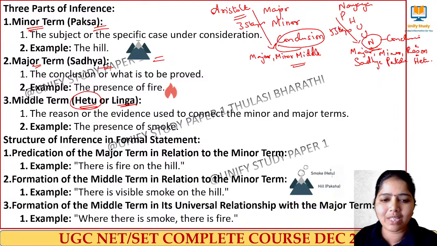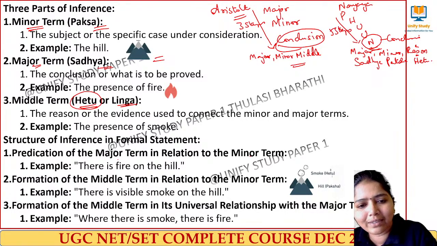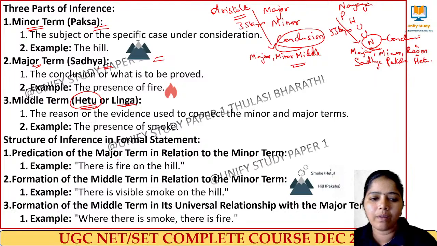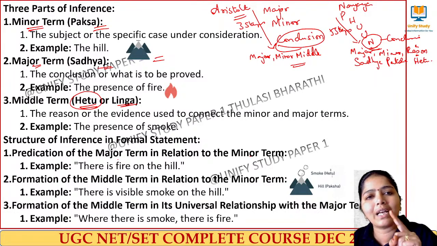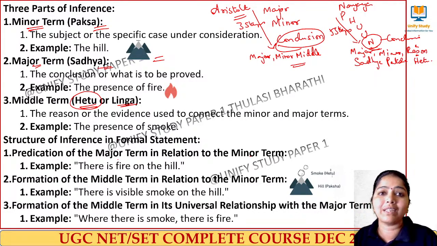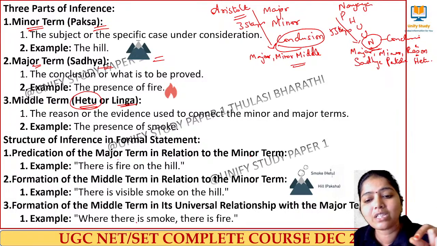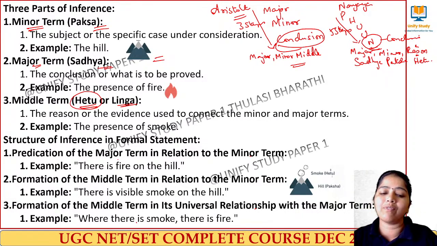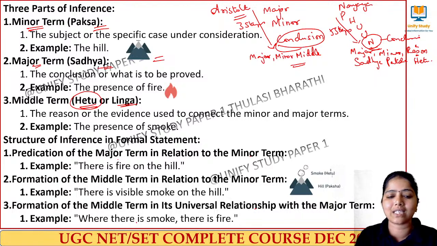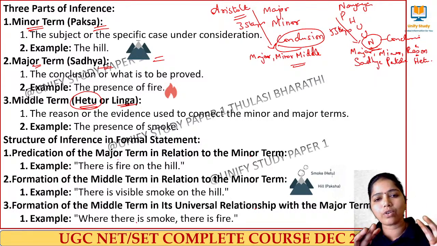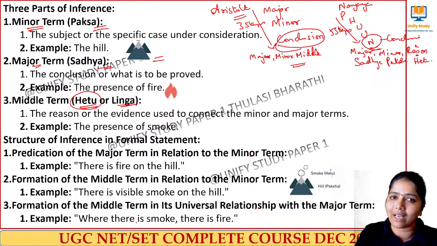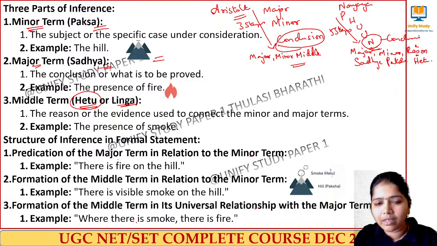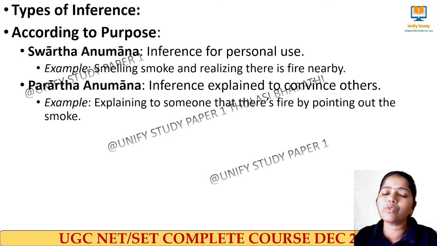See the prediction of this major term in relation to the minor term: there is a fire on the hill. The middle term in relation to the minor term: there is visible smoke on the hill. And the middle term and its universal relationship to the major term: where there is smoke, there is fire. So this is the structure of inference in normal Aristotle logic. Am I clear? Yes. So now we move to the different categories of Anumana.